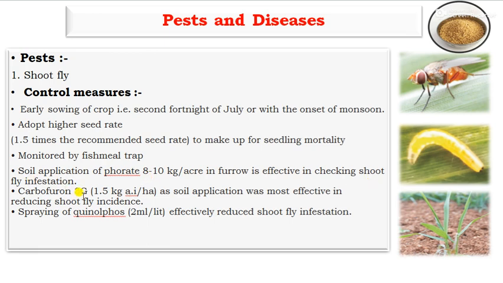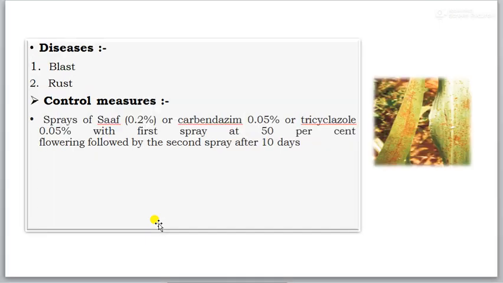Then carbofuran in granule formulation, 3G at 1.5 kg active ingredient per hectare as a soil application, is most effective in reducing shoot fly incidence. Spraying of quinalphos 2 ml per liter is also effective for controlling this infestation. Next one, the diseases.